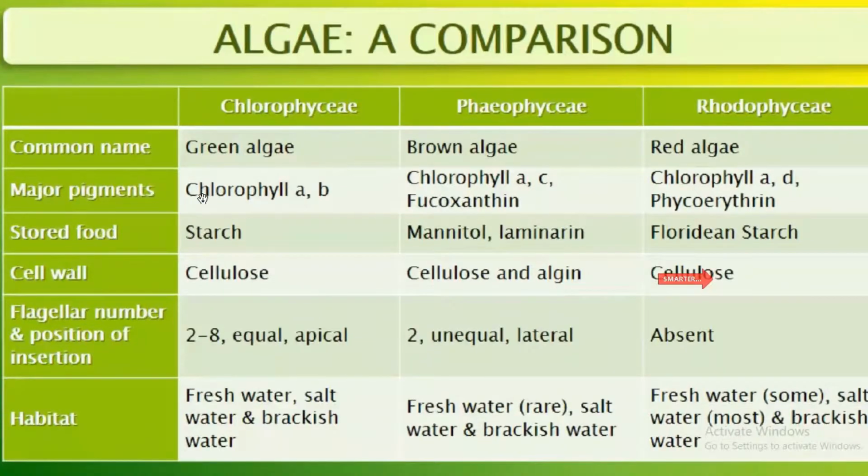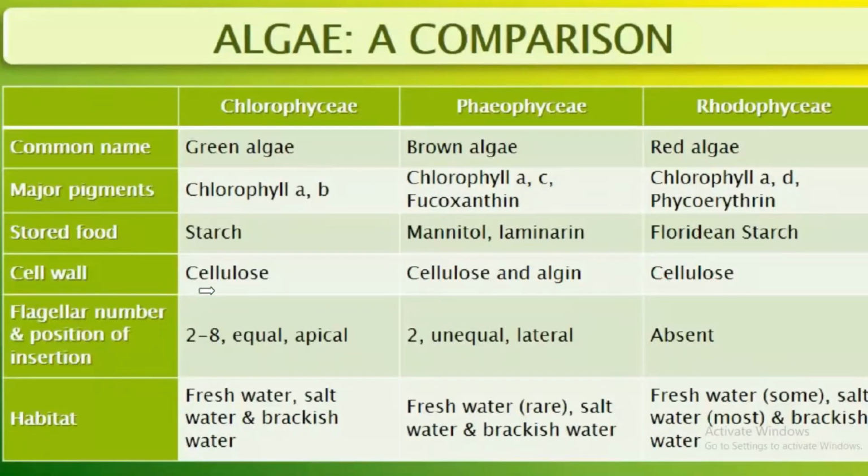The major pigments: Rhodophyceae, chlorophyll a, d and phycoerythrin; Chlorophyceae, chlorophyll a and b; Phaeophyceae, chlorophyll a, c and fucoxanthin. What about the stored food? Chlorophyceae, starch. Phaeophyceae, mannitol or laminarin. Rhodophyceae, Floridean starch.